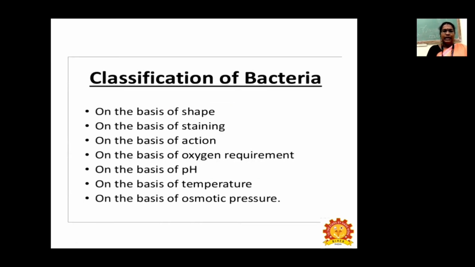So let us see the classification of bacteria. Classification of bacteria is based on shape, staining, action, oxygen requirement, pH, temperature, and osmotic pressure.